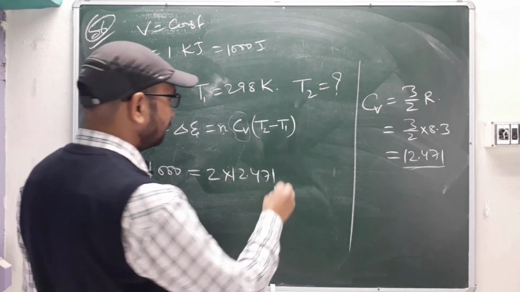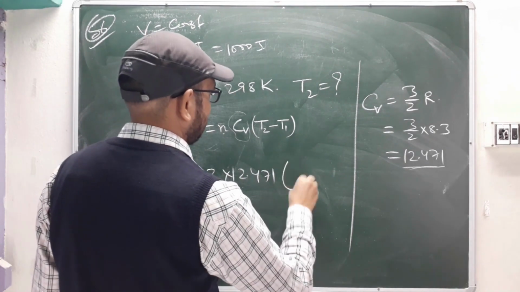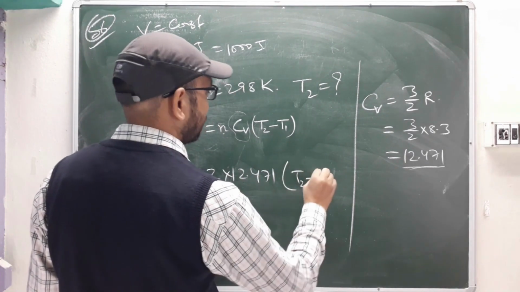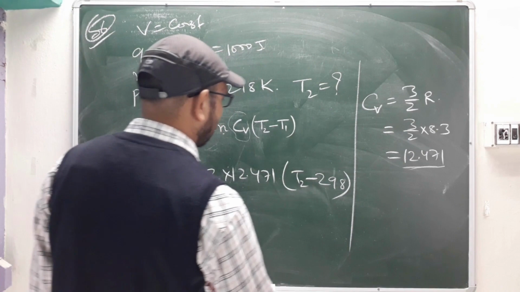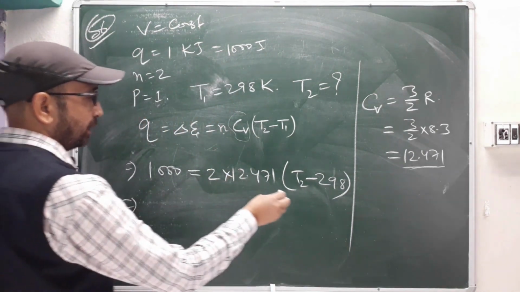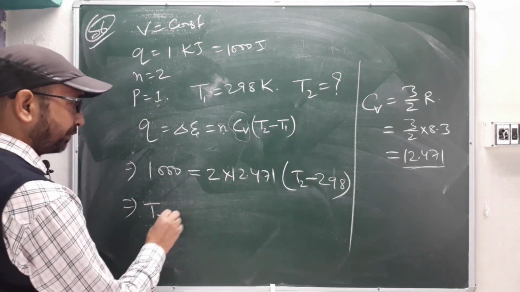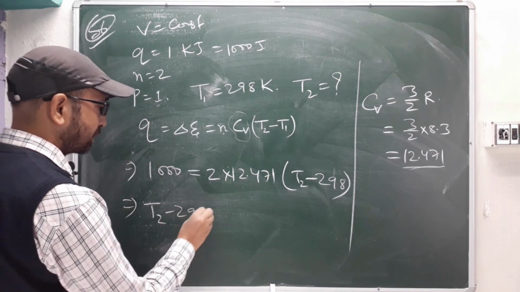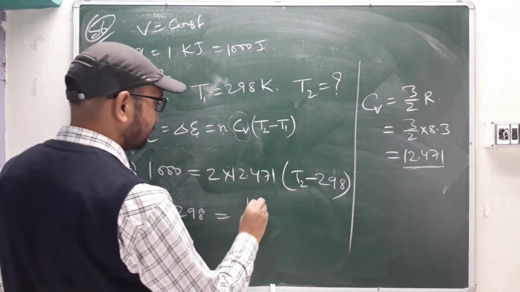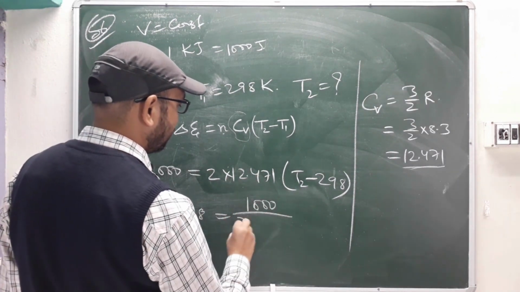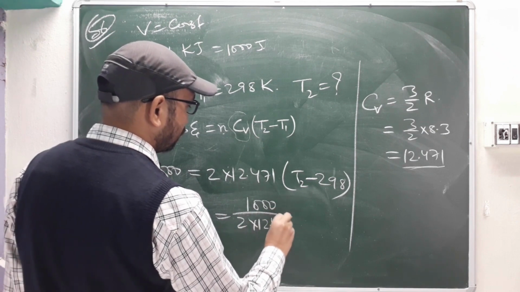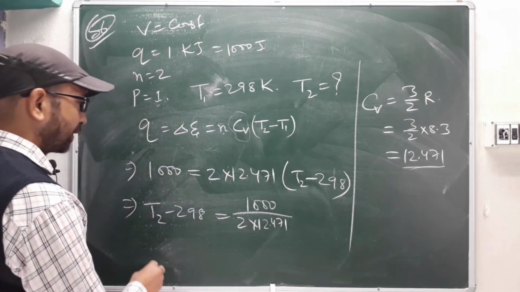12.471, and then you have T2 minus T1, where T1 is 298 Kelvin. So what you have to do is keep this 298 Kelvin in its place, and remaining you send this side, so 1000 divided by 2 into 12.471, right?